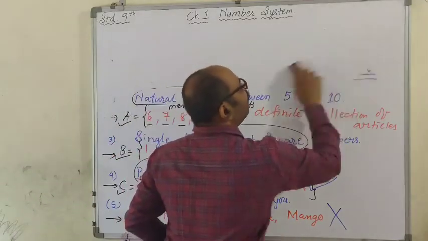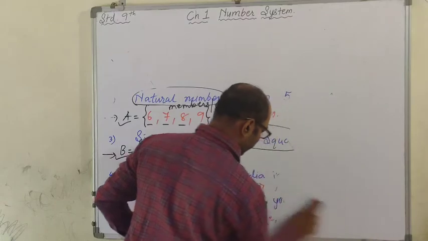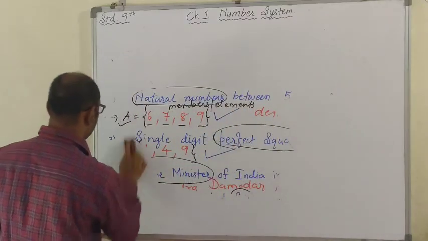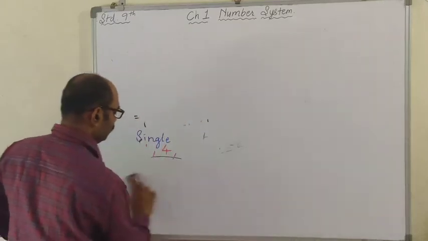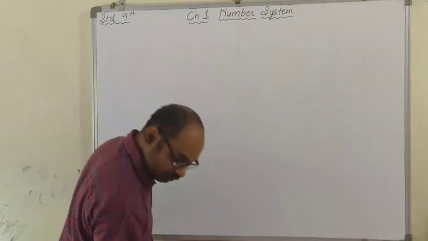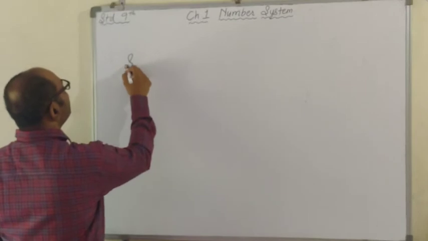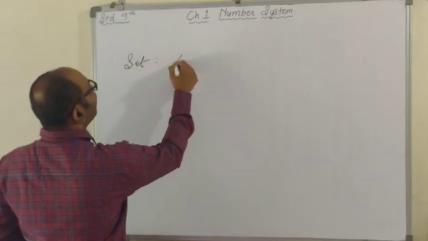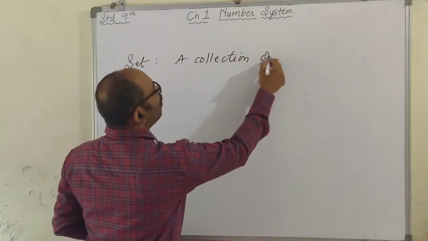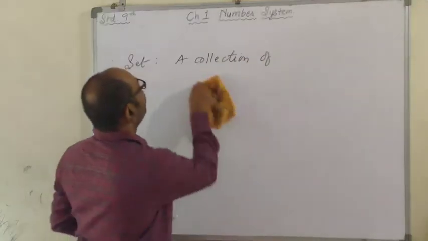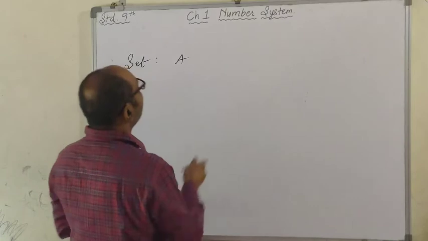So I'll write the definition here of set. What is set? A collection, actually a definite collection, right?